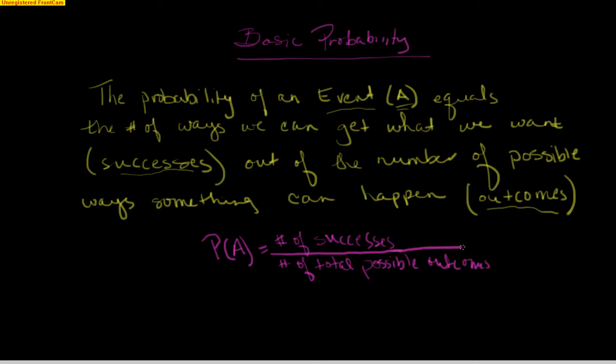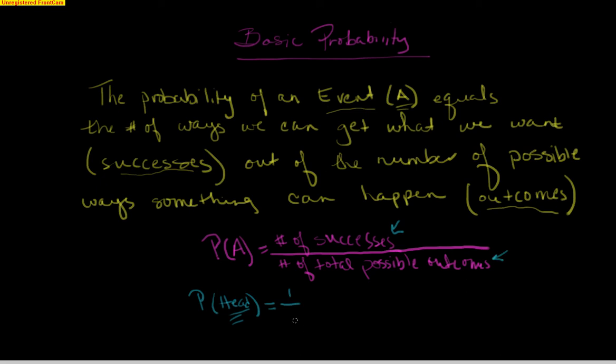Longer line there, okay? So something very simple might be, for example, if you toss a coin, let's say we want to flip a quarter. We might say, what is the probability of flipping a head? So our event, in this case A, would be flipping a head. The probability of tossing a coin and getting that head is equal to the number of successes. Well, let's think about it. We're going to flip a coin. How many ways can we get a head? Well, there's only one head on the coin. There's only one possible success, divided by the total possible outcomes.